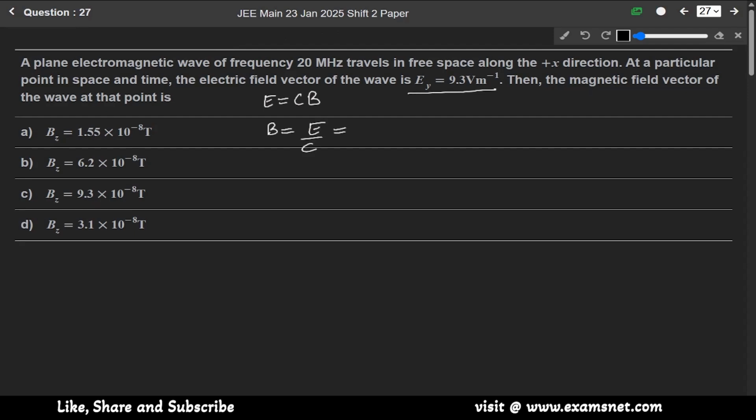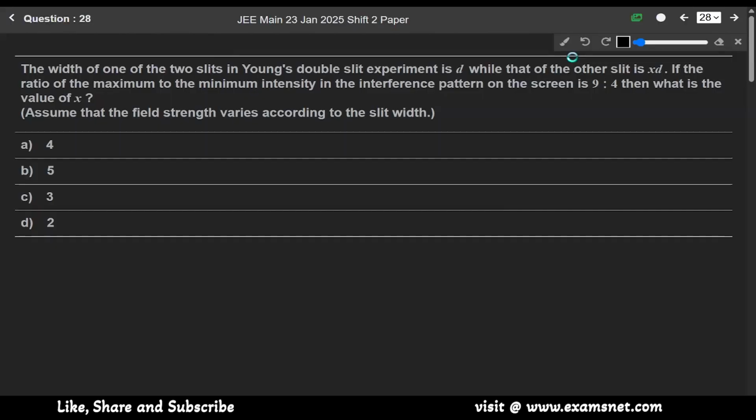E is given as 9.3, and we know the speed of light is 3 into 10 to the power 8. So it will be 3.1 into 10 to the power minus 8 Tesla. So the correct answer is option D. Now next question is 28.